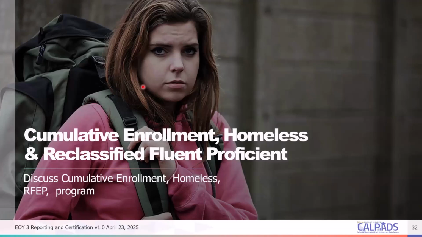Then the CDE decided to combine all of those plus homeless and RFEP at the same time because it makes sense, right? Because everyone has to be accounted for homelessness, and RFEP is normally reported at the end of the year or based on the summative testing.